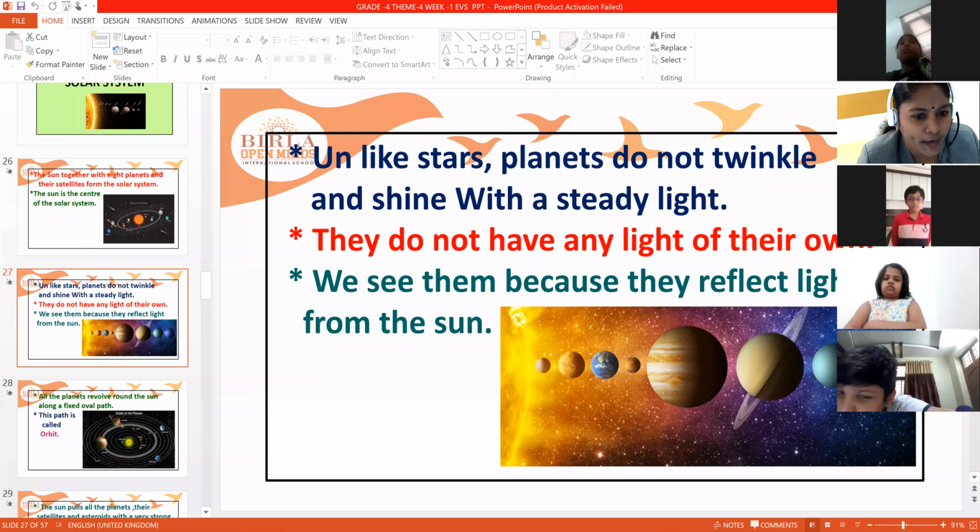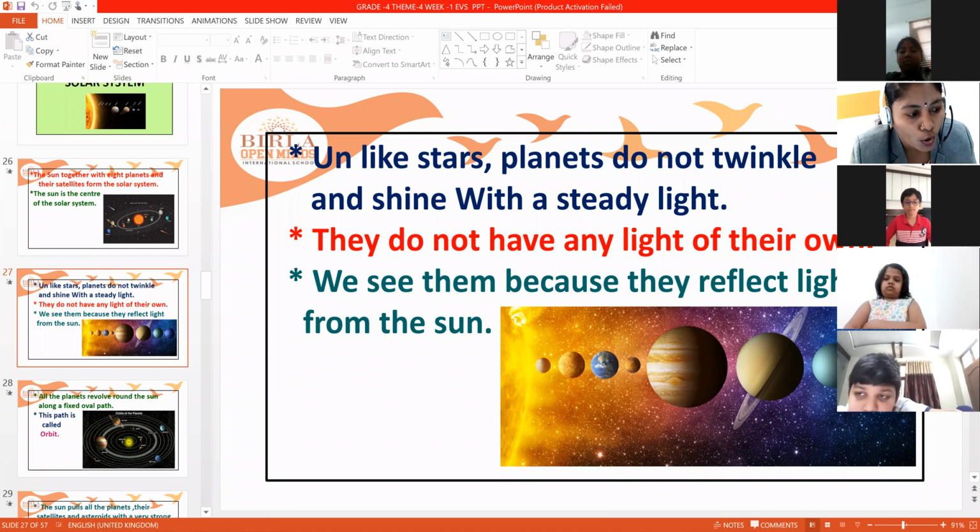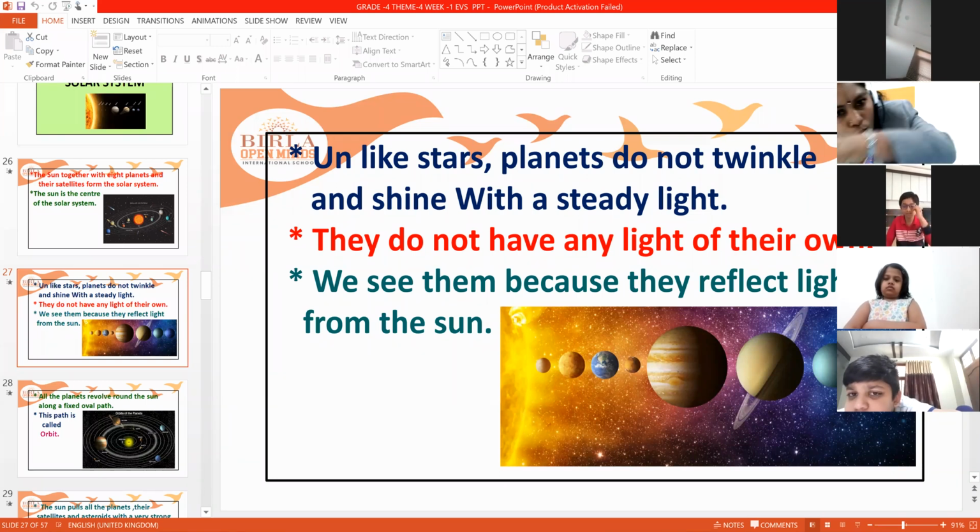Unlike stars, planets do not twinkle or shine with a steady light. Stars can twinkle, shine and give light, but planets don't have their own light. We see them because they reflect the light of the sun. The light of the sun is falling on the planets. That's why we can see the planets.